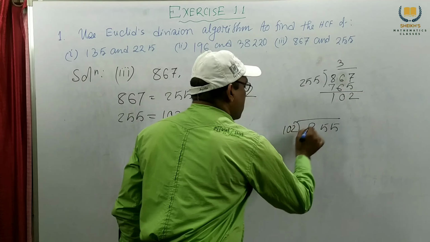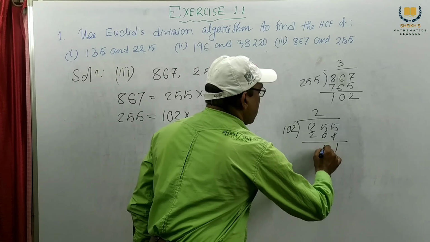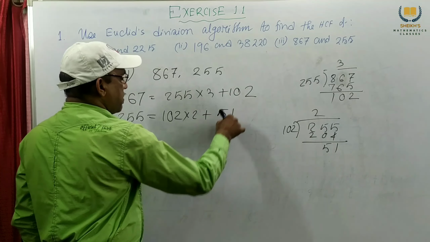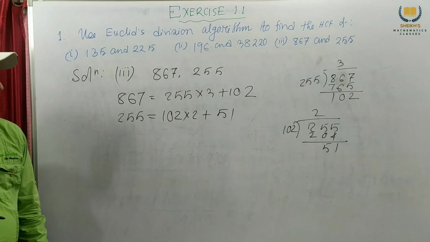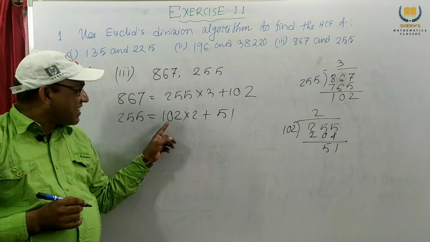If we write 2, then 2 times 102 is 204, and the remainder is 51. We get 2 plus 51.